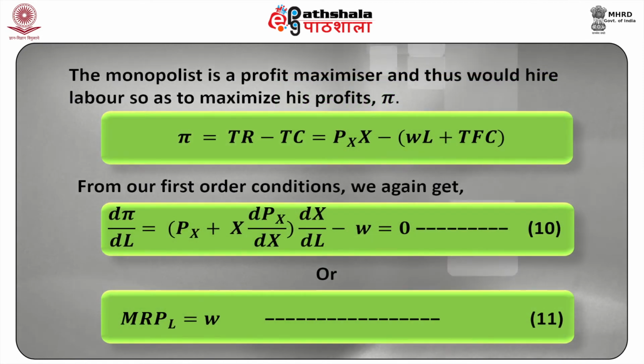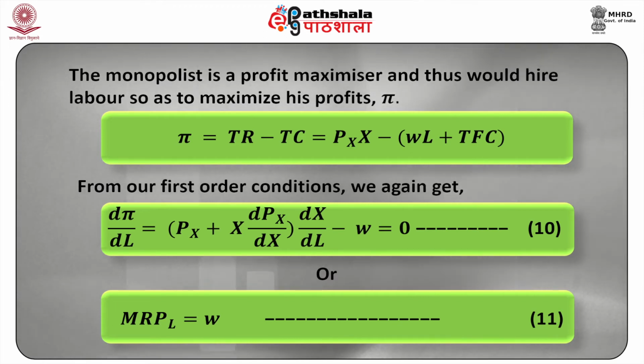The monopolist is a profit maximizer and thus would hire labor so as to maximize his profits, pi. Pi is therefore equal to TR minus TC, which is equal to Px into X minus (W into L plus TFC).